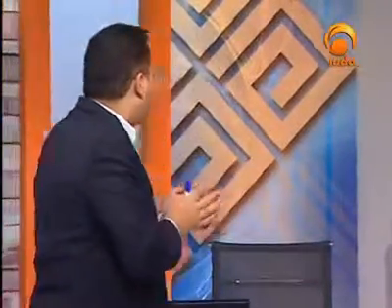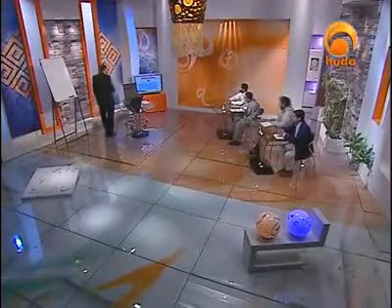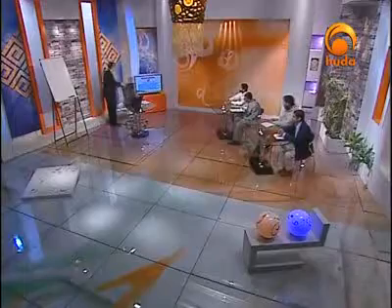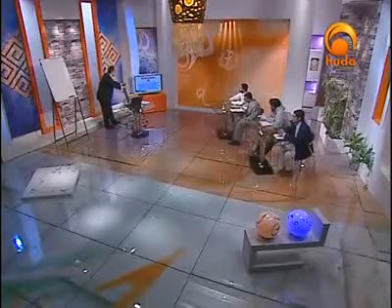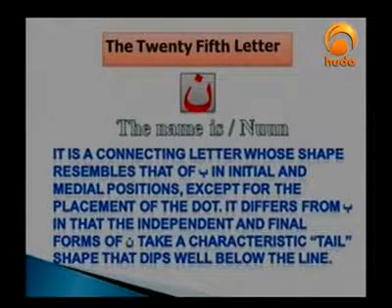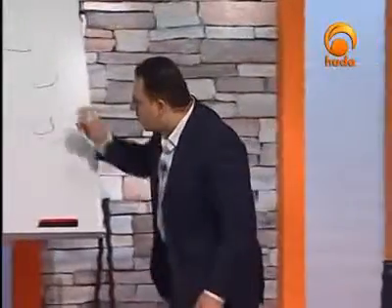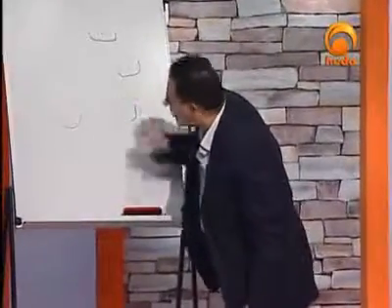So here it is. It's a connecting letter whose shape resembles ba in initial and medial position, except for the placement of the dot. It differs from ba in that the independent and final forms of noon take a characteristic tail shape that dips well below the line. That's the point you were talking about, which is curved. So it's written here in this way. We put just one dot.